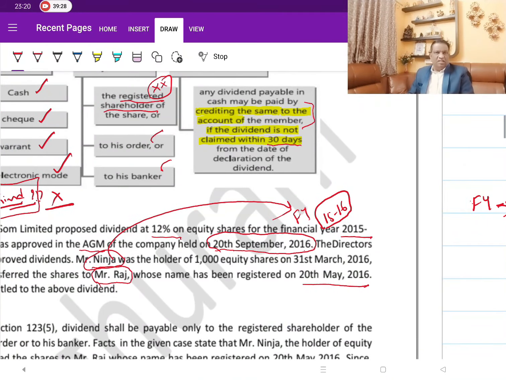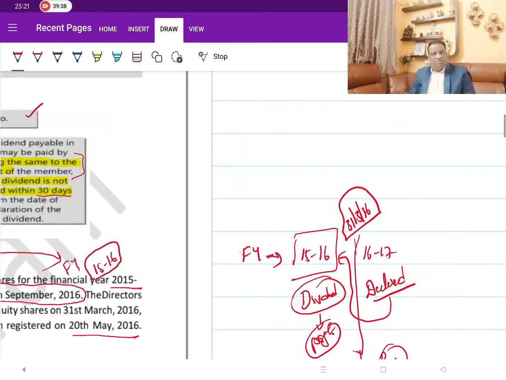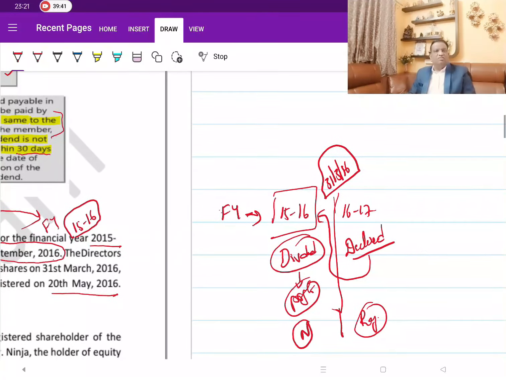What the Companies Act says is very simple. Whoever is the registered shareholder as on the date of declaration, he is the one who would be entitled to get it, irrespective of whether his contribution was there for the year for which you are declaring the dividend. To sum it up, in this case, it is Raj who would be entitled to receive the payment of dividend, though his contribution was zero as far as 15-16. But still, since he is the registered shareholder as on the day of the declaration of dividend, he is the one who would be entitled to it.